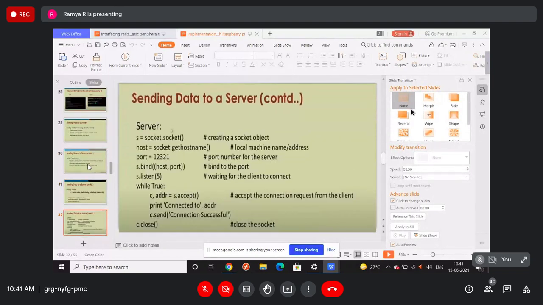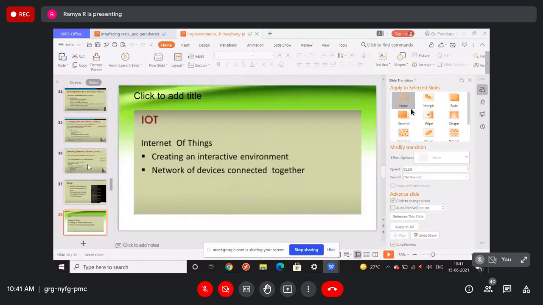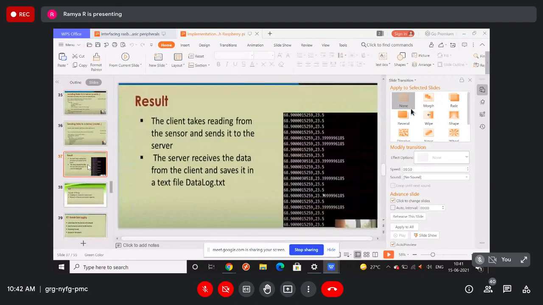So for this, first we have to create a socket. Okay, and so these all things we have already seen. If you see the result of this one, the client takes readings from the sensor and sends it to the server.